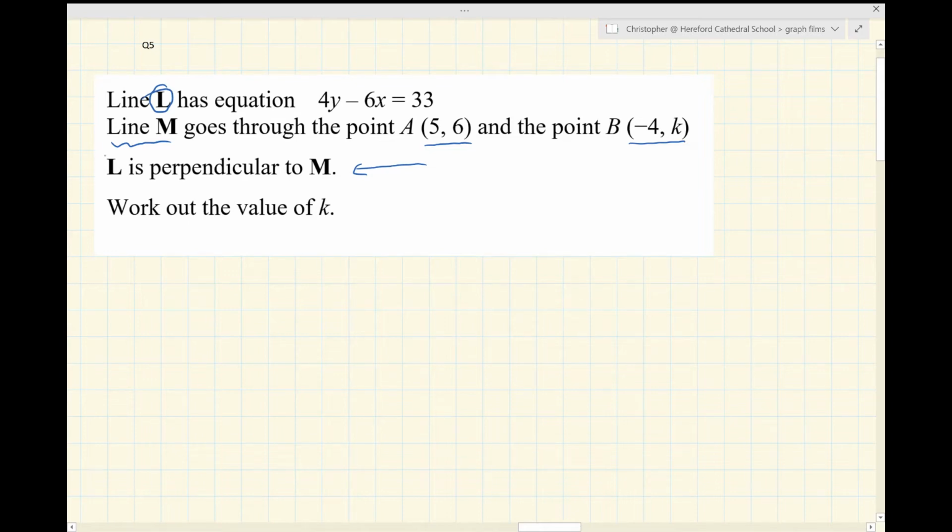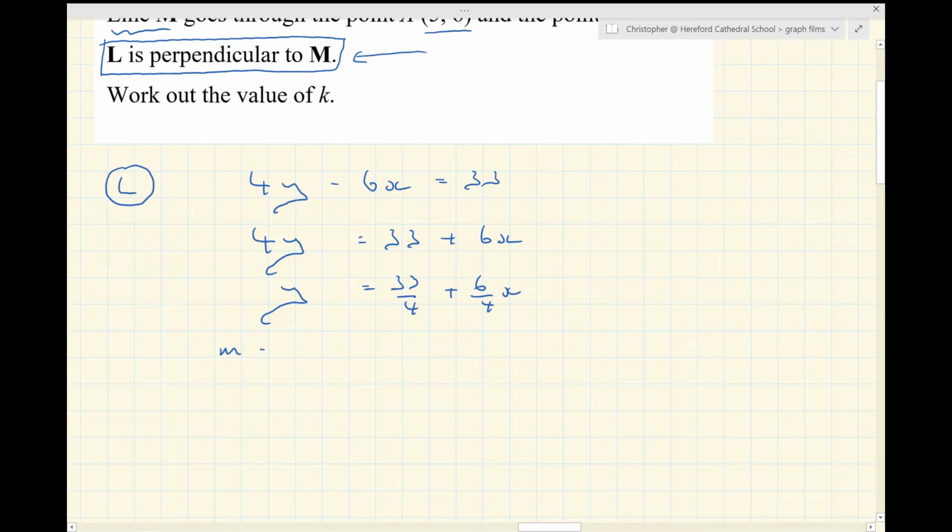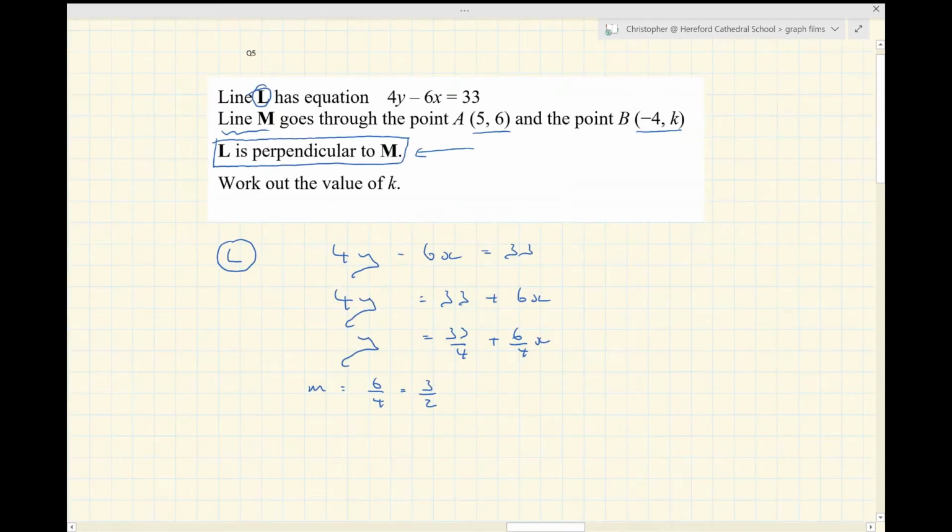Well, we're going to use the information we have about the gradients of these lines. So let's first of all concentrate on line L, which has this equation, and let's work out the gradient of this line. So I'm going to add 6x to both sides and divide by 4. 33 over 4 plus 6 over 4x. So the gradient of my line L is 6 over 4, which, by the way, is 3 over 2. So I know the gradient of L now.